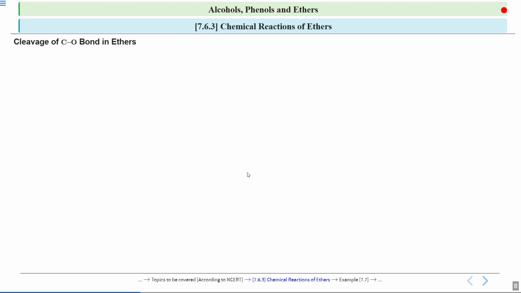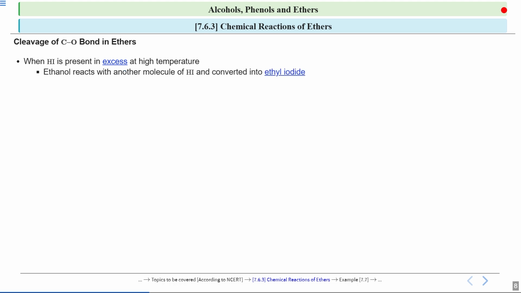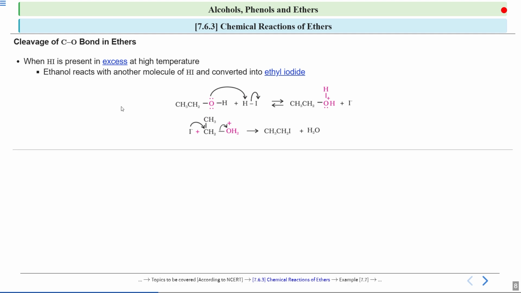Now what will happen further? If HI is present in excess at higher temperatures, the reaction will not stop. What will happen further? Your ethanol will react with another molecule of HI and it will get converted into ethyl iodide. So look at this reaction. In the earlier slide, I showed you that you get one alcohol, which is ethanol. Now if HI is present in excess, your alcohol will react with another molecule of hydrogen iodide.